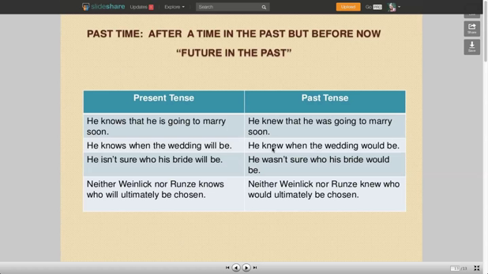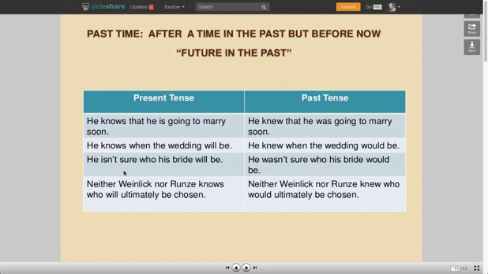Okay. Present tense, he knows when the wedding will be, but when you go to the past tense, you can say he knew when the wedding would be. Would be and was going to mean the same thing. You could also say he knew when the wedding was going to be. And here I'm going into the was going to or would in order to match the past tense reporting verb.